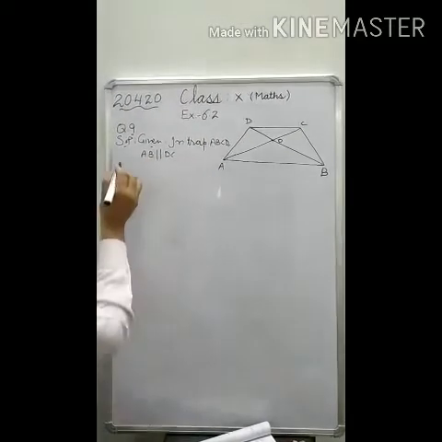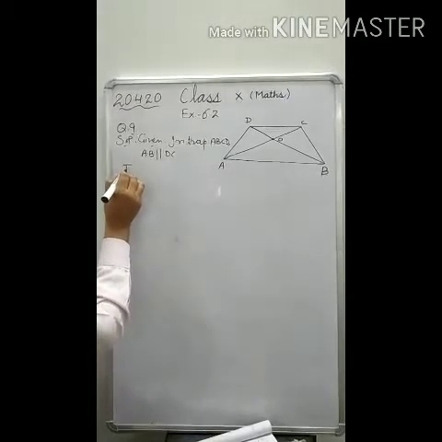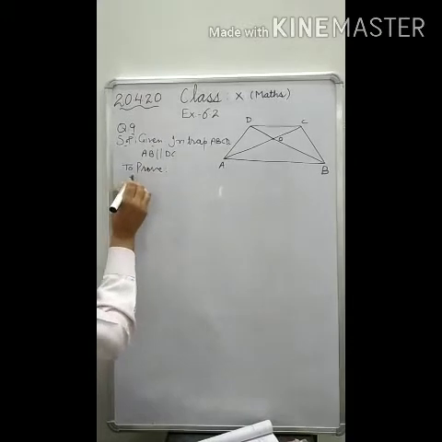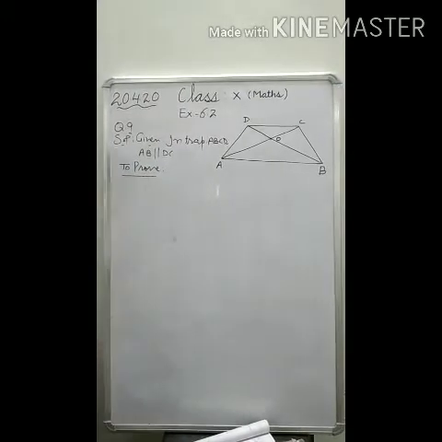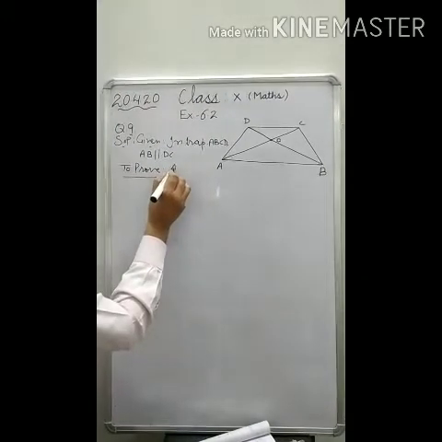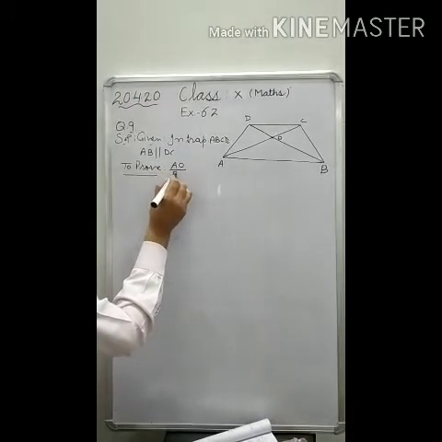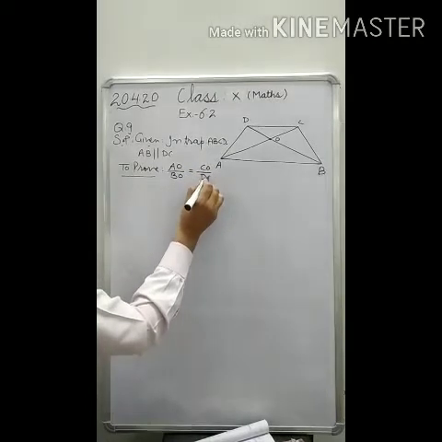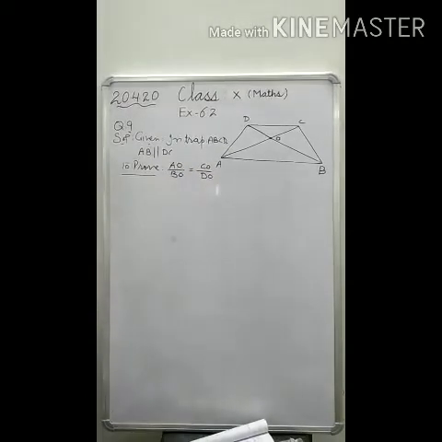And to prove, what do we have to prove? We have to prove that AO by BO is equal to CO by DO.